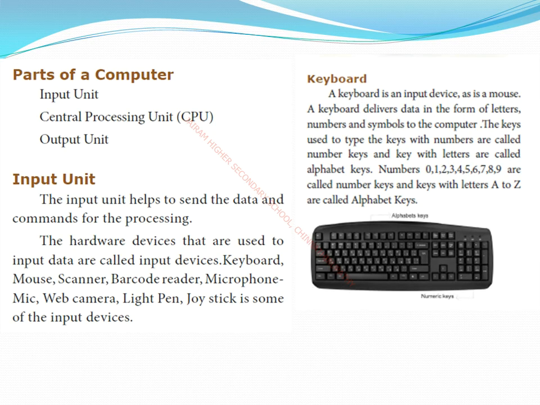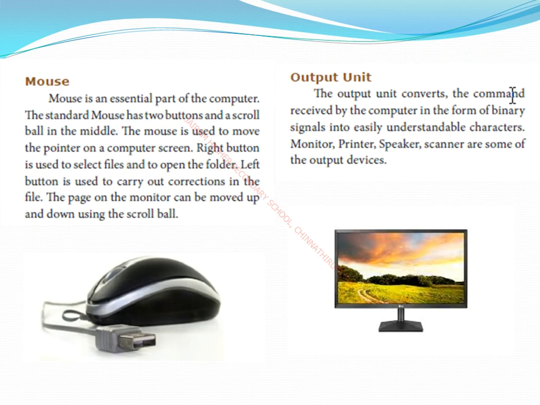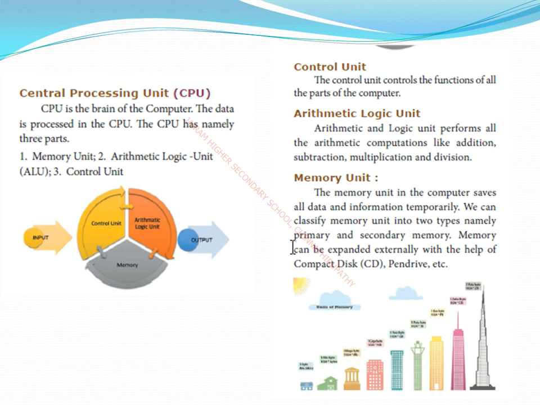So next we have discussed the parts of computers. What are the parts of computers we have discussed? Input unit, CPU and output unit. The CPU, however, is separated into memory unit, arithmetic logic unit and control unit.